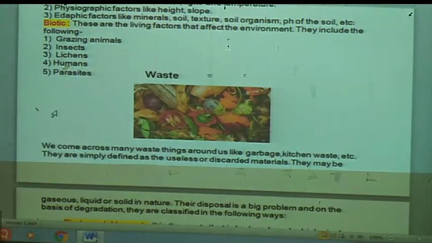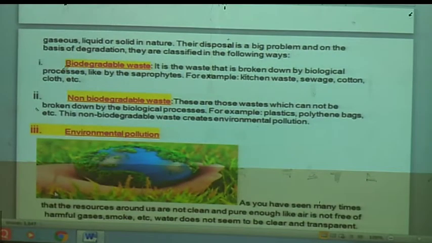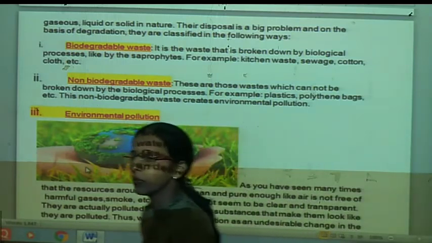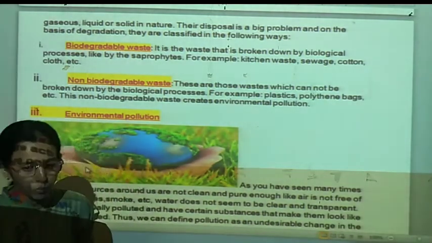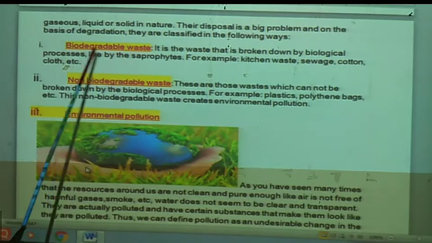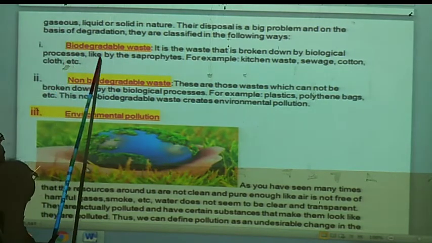Thus, their disposal is a big problem, and on the basis of degradation, these waste materials are classified into three types. Those three types are biodegradable waste, non-biodegradable waste and environmental pollution. Now, here you are knowing about biodegradable waste. From its word itself, you can easily understand its meaning.